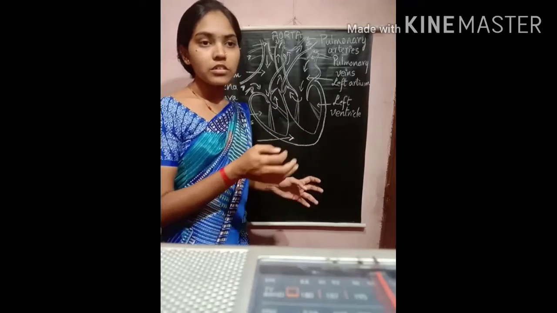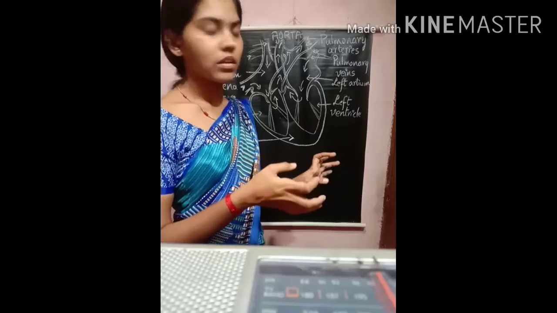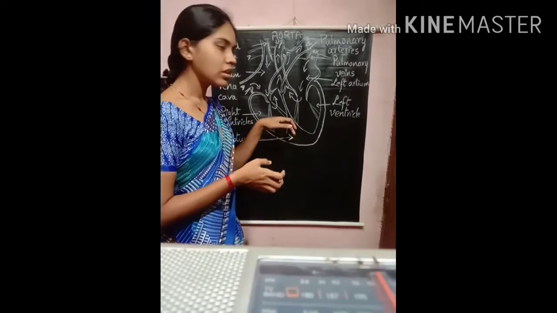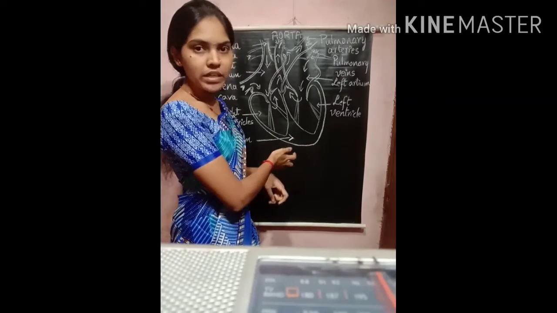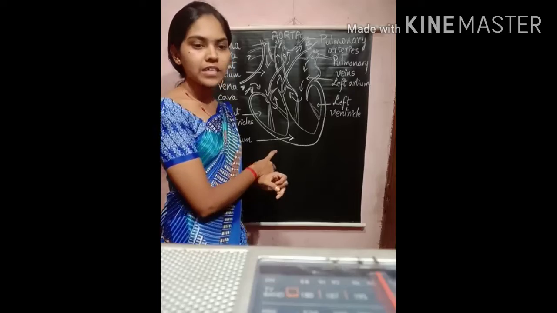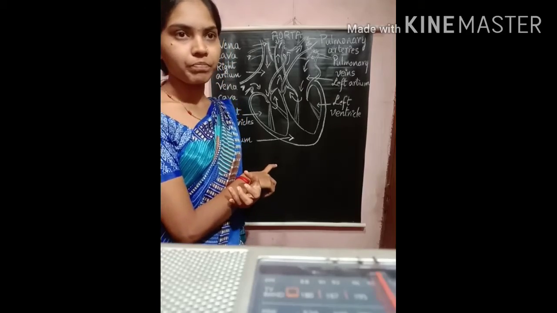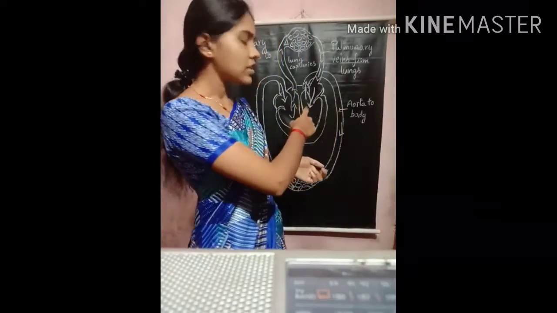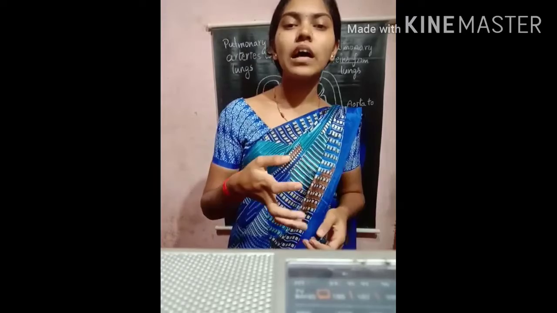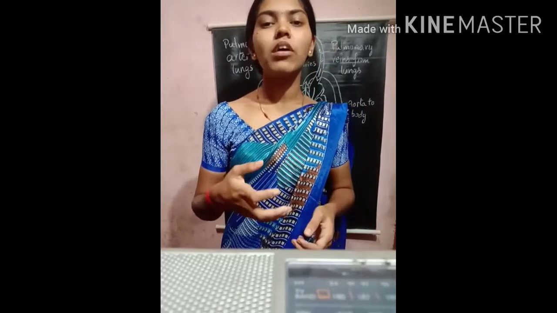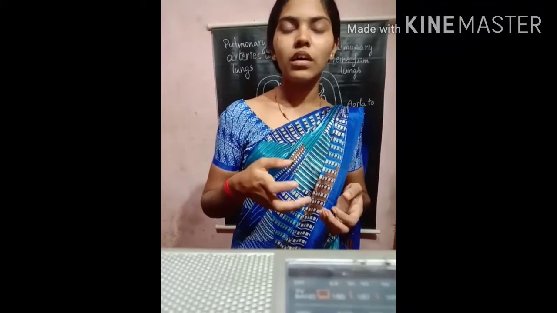This is how the transportation of blood is carried throughout the body through this pumping system, that is the heart. The heart acts as a pumping system. This separation of carbon dioxide and oxygen allows the highly efficient supply of oxygen for animals such as mammals and birds. They require